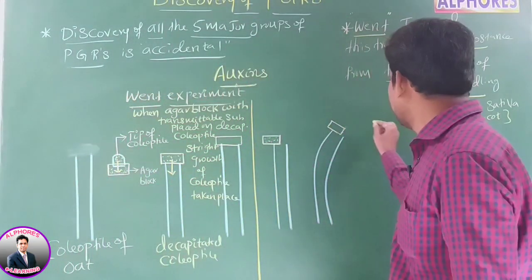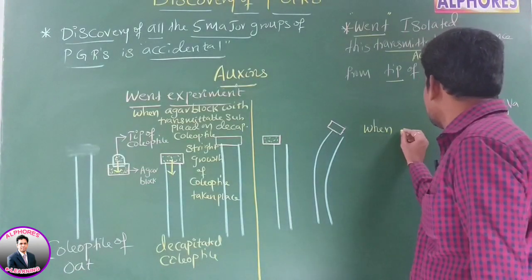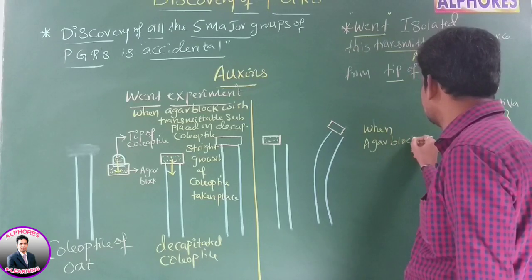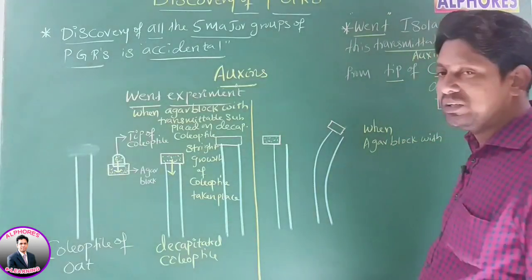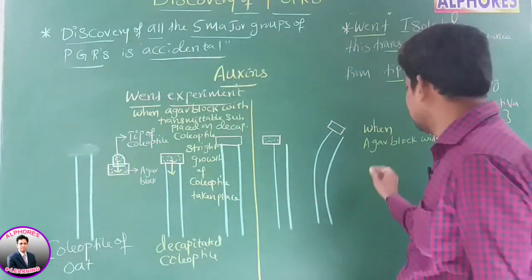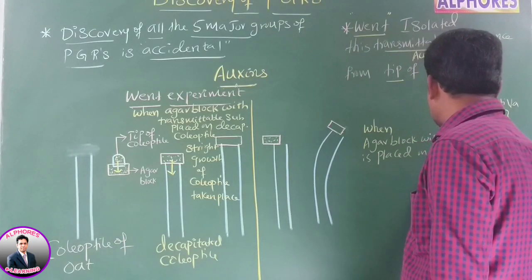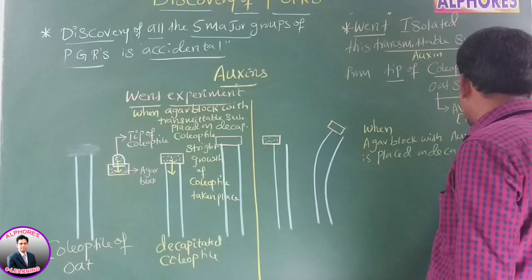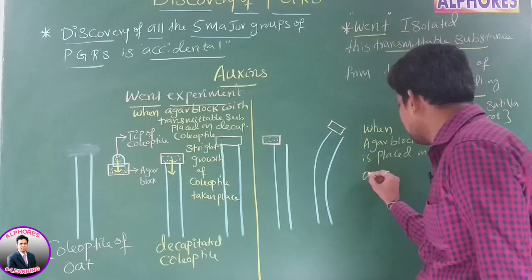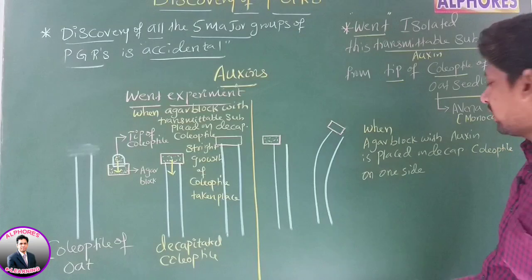Therefore, when agar block with transmittable substance, what is the transmittable substance called? Auxin. Therefore, when agar block with auxin is placed on decapitated coleoptile on one side, then what happened?